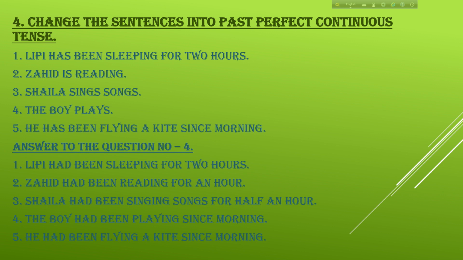Answer, Shaila had been singing songs for half an hour. We can mention times here also. Number 4, the boy plays. Answer 4, the boy had been playing since morning. Number 5, he has been flying a kite since morning. Number 5 answer, he had been flying a kite since morning.